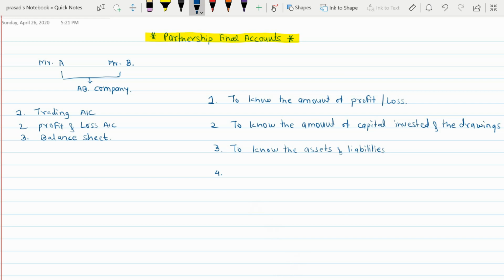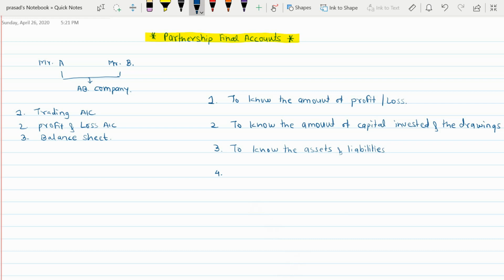Now in business many transactions happen on a credit basis. The transactions are of two types: one is cash basis, and the second is credit basis. Most of the time we do the transaction on a credit basis. So what happens when we do transactions on credit basis is that we are creating some creditors and some debtors.